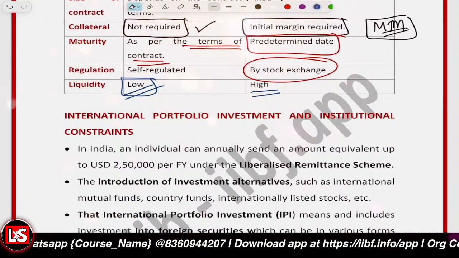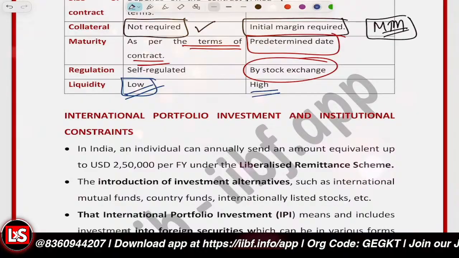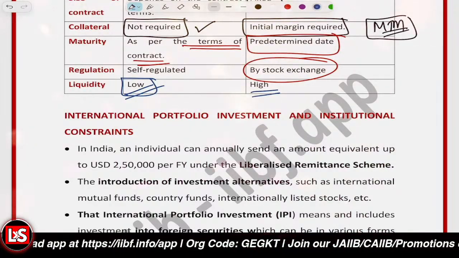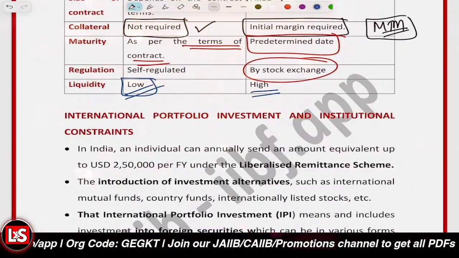Clear with it so far? Do confirm if you have understood the difference between these two things. Kindly do let me know at the earliest so that we can move ahead toward the next topic.